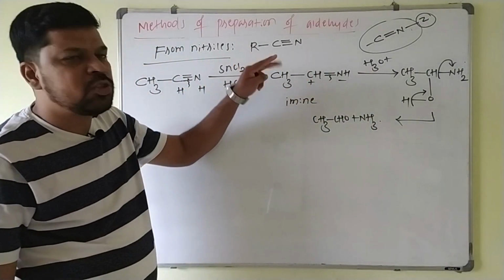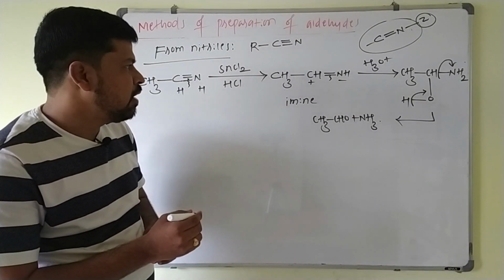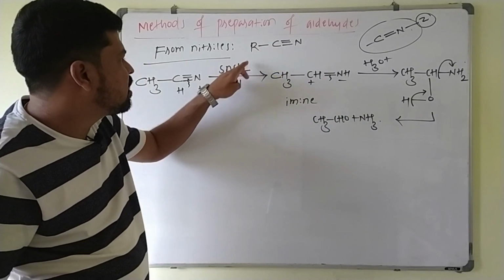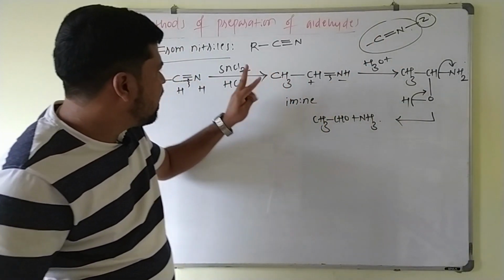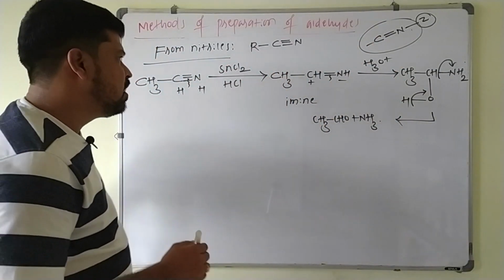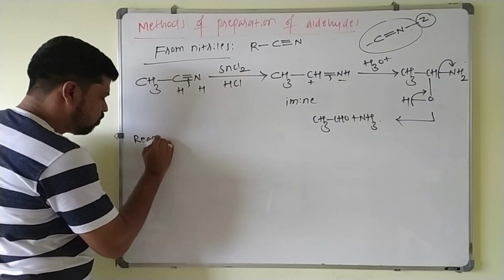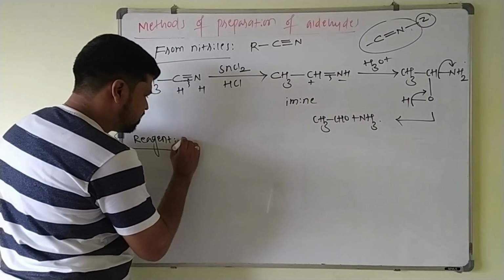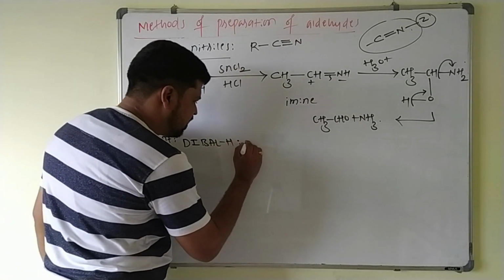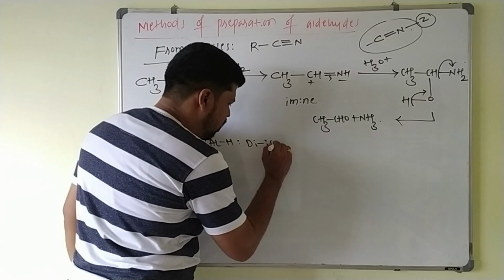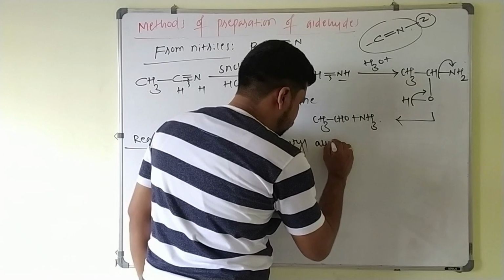Here these nitriles can also be reduced by using DIBAL-H, that is diisobutyl aluminum hydride, which is another reducing agent. But the reduction of nitriles using stannous chloride in presence of HCl is only called Stephen's reaction. Alternatively you can use DIBAL-H also, that I will write. Another reagent is called DIBAL-H. This DIBAL-H is nothing but diisobutyl aluminum hydride.